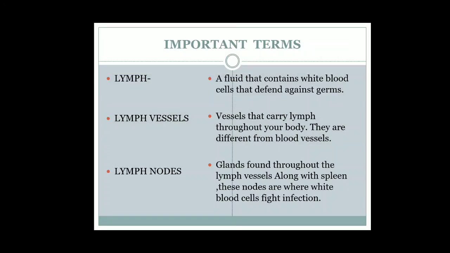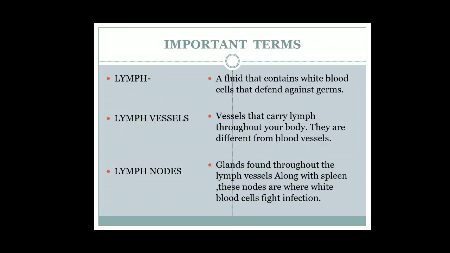And third is lymph nodes. Glands found throughout the lymph vessel along with spleen. These nodes are where white blood cells fight infections. Lymph nodes are actually small beads like structures present between the lymph vessels. What is their function? They trap the pathogens there, and the WBCs, or we call them lymphocytes, kill them, they phagocytosize them, means they capture these pathogens and kill them. So they do not let these pathogens move to the other parts of the body.